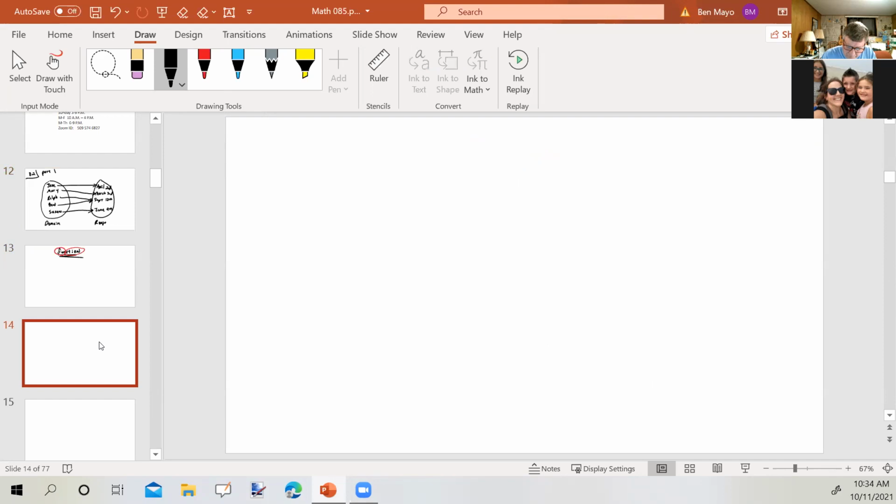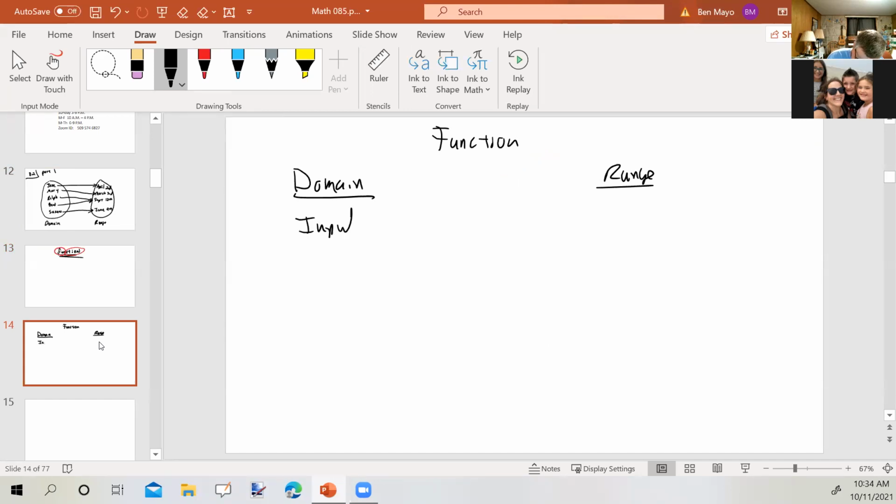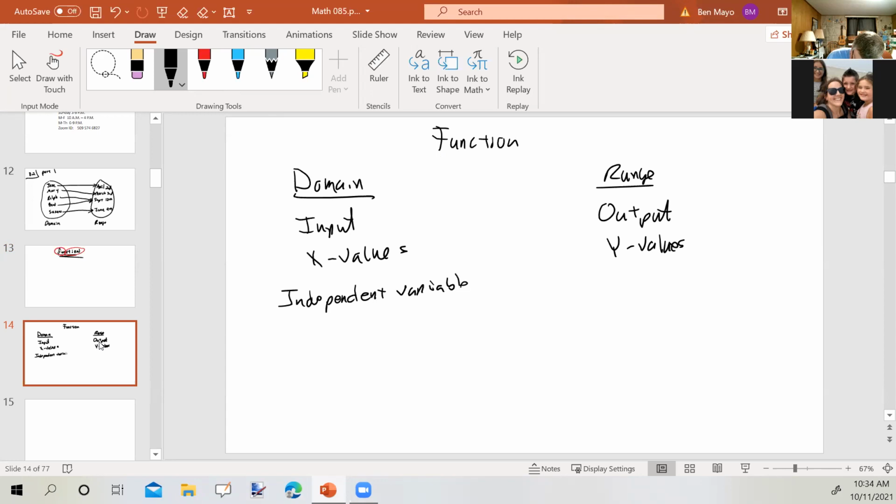Okay, so for a function, we've got the domain and the range. It's also the input, the x values. This would be the output, the y values. This is the independent variable. This is the dependent variable.